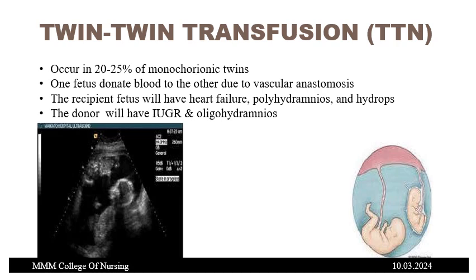This should not happen, but because of these fetal anastomotic blood vessels, because there is a single placenta and varying degrees of anastomosis, there will be donation of blood between the fetuses. The recipient fetus will have heart failure, polyhydramnios, and hydrops. The donor will have IUGR and oligohydramnios.